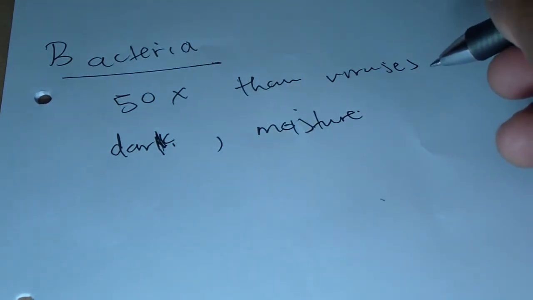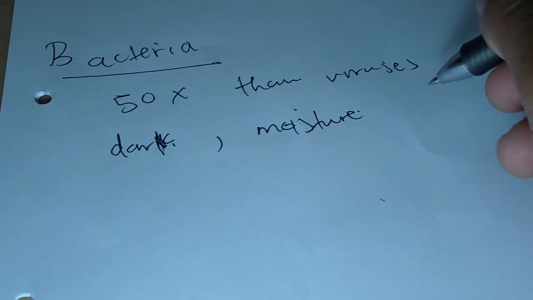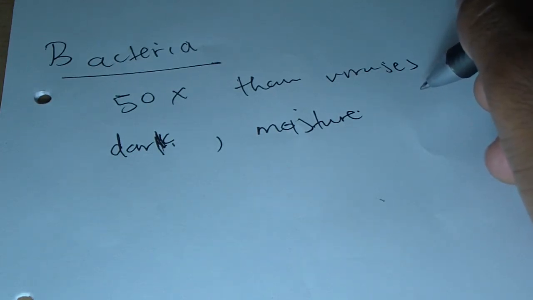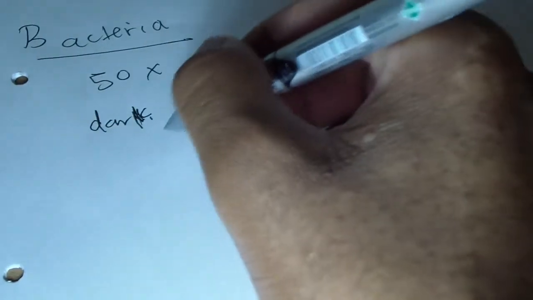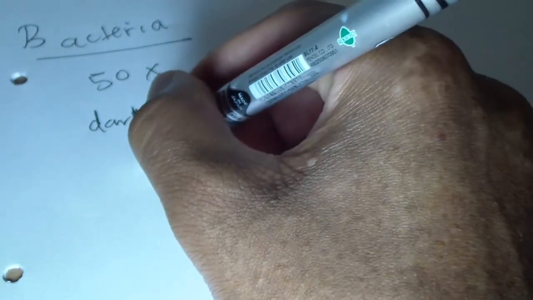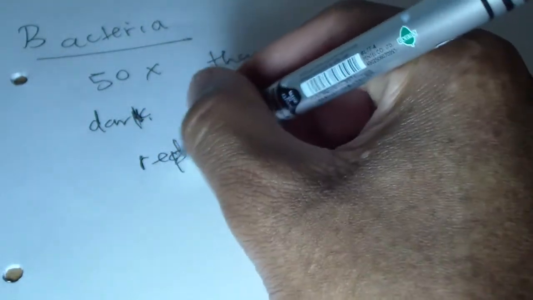Okay, and one thing I don't like about bacteria is that they tend to do very well between the temperatures of 30 and 37 degrees Celsius. So they tend to reproduce and do well. You understand why I don't like this part of bacteria.